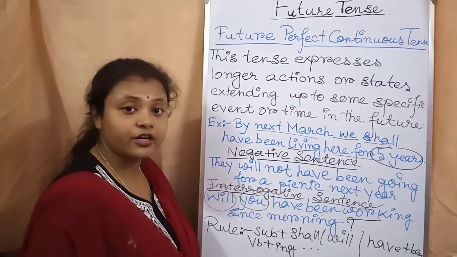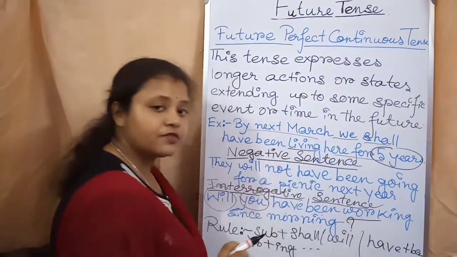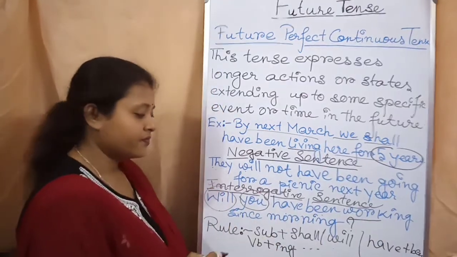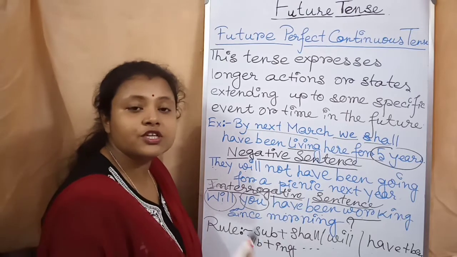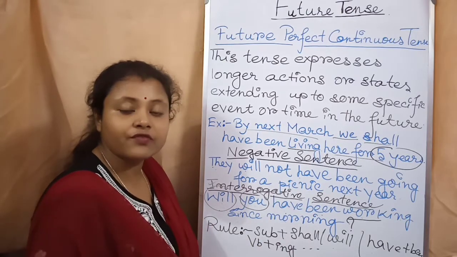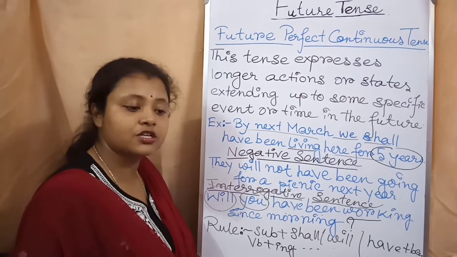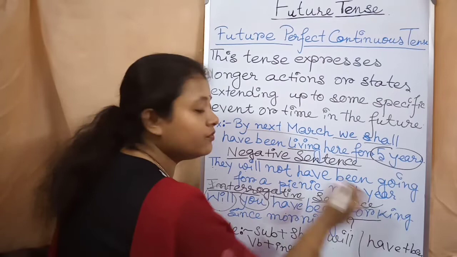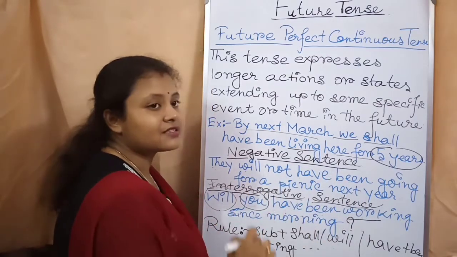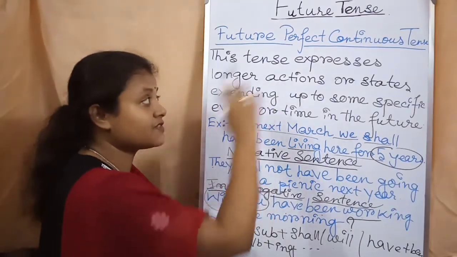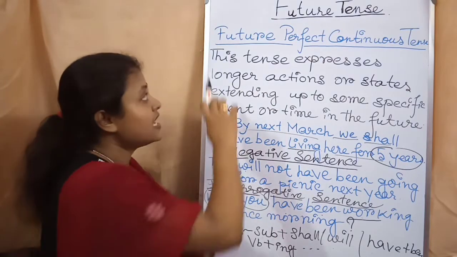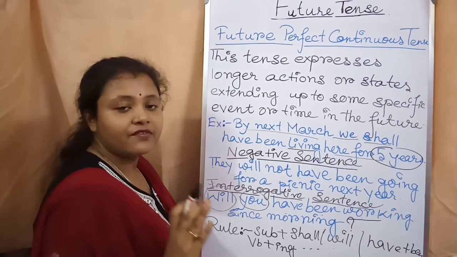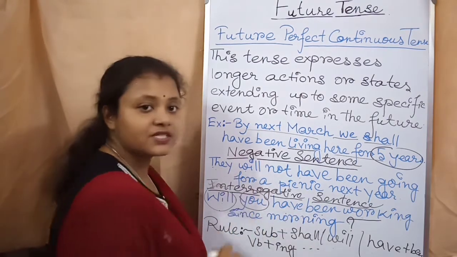Only the present form, then ing, because it refers to the continuation of an action for a longer period of time. That's why I have used have been working. Since morning, the specific time, is mentioned. I told you the specific time has to be mentioned in future perfect continuous tense. So that is why I have used future perfect continuous tense here.